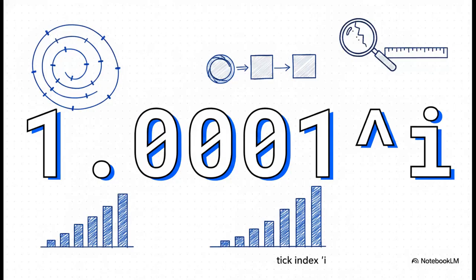Now, to map out this continuous space, Uniswap uses this exact formula, 1.0001 to the power of i. This logarithmically maps the price so that each tick increment corresponds to exactly a 1 basis point change. To track these boundaries, the price at any given tick index is defined by this geometric base. It guarantees uniform granularity across the whole price spectrum. Pretty elegant, right? But remember that computational illusion we talked about a minute ago? This is where it catches up to us.